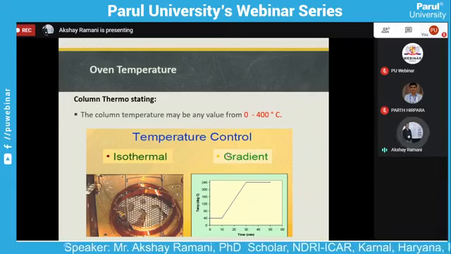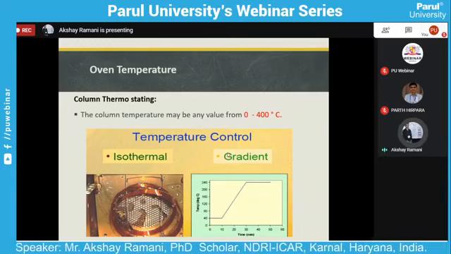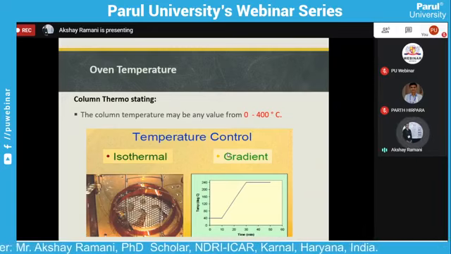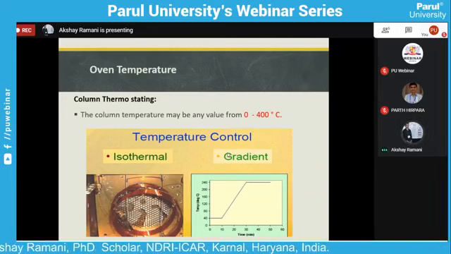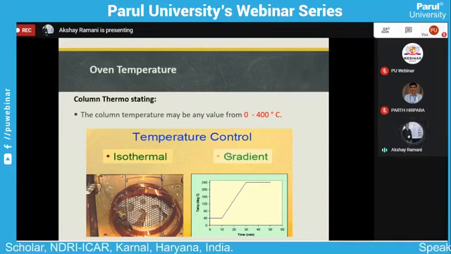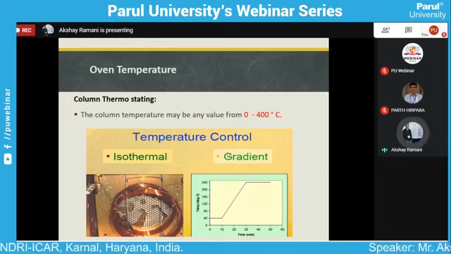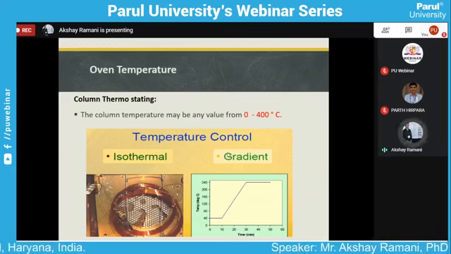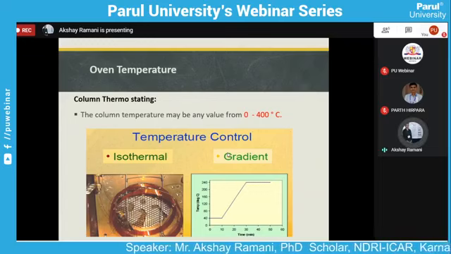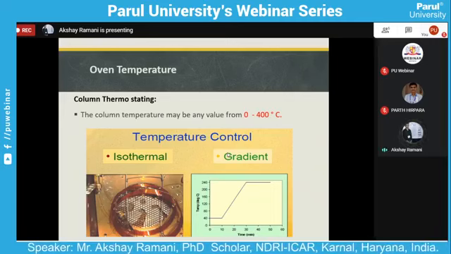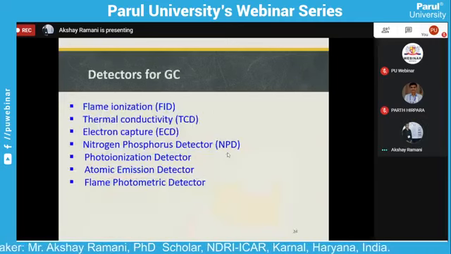For temperature control, we use two types of controller: isothermal and gradient temperature, called the thermostatically controlled oven. Maintaining the temperature in the column is highly essential for efficient separation. The isothermal method is efficient for separation of complex mixtures of the sample. Now we go to the detector.